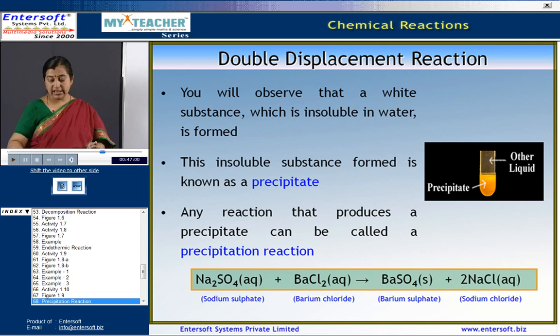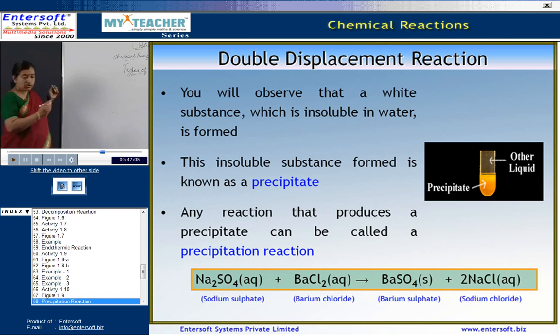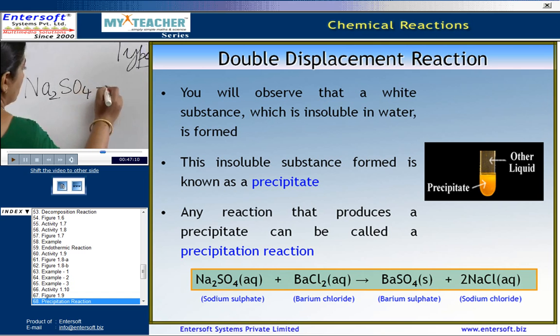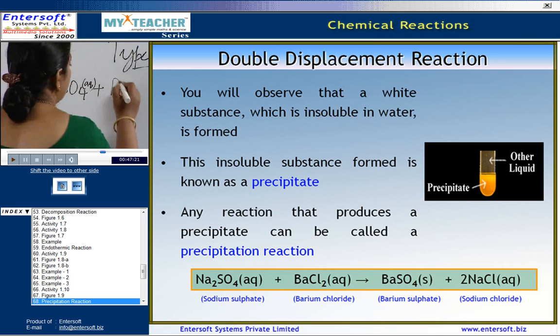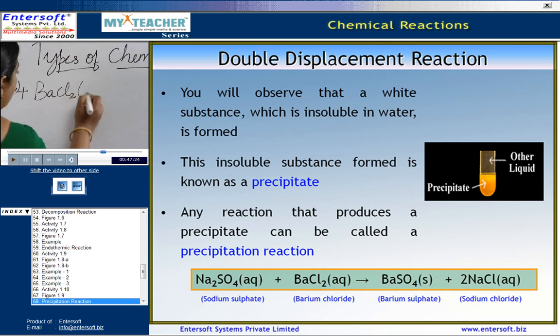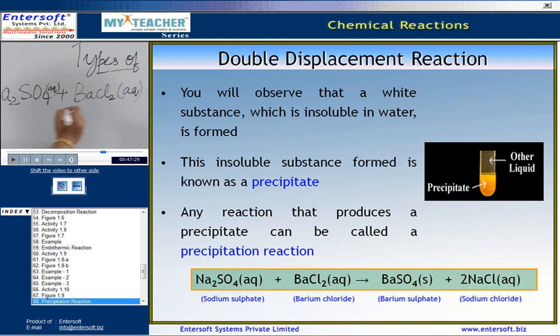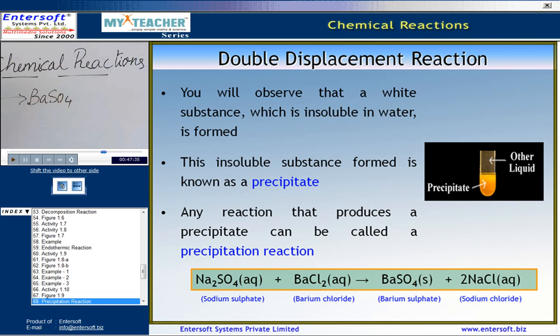Now, let us consider the example here. We take sodium sulfate, which is in the aqueous state. This reacts with barium chloride, which is also in the aqueous state, and gives rise to barium sulfate plus sodium chloride.